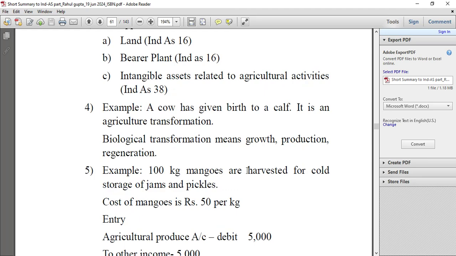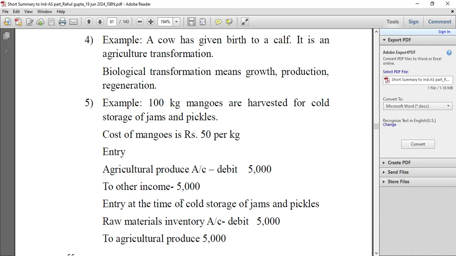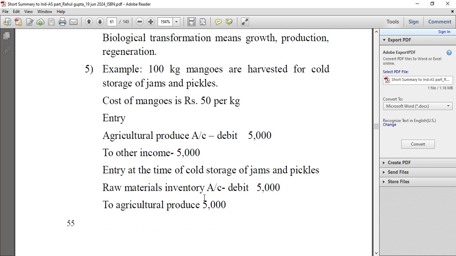Example: 100 kgs of mangoes are harvested for cold storage of jams and pickles. Cost of mangoes is 50 per kg. Agriculture produce account debit 50 into 100, 5,000, to other income 5,000. Entry at the time of cold storage for jams and pickles: raw materials inventory account debit 5,000 to agriculture produce 5,000.